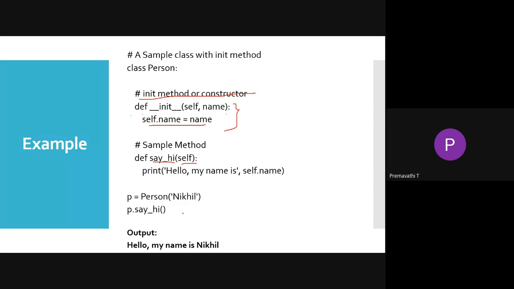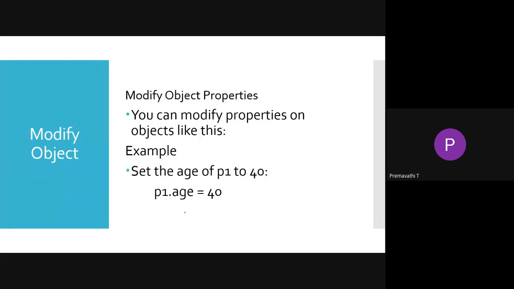Another thing is that we are going to modify object properties. There is a possibility of modifying the object properties in Python. You can modify the properties of an object like this. How do we set the modified value?